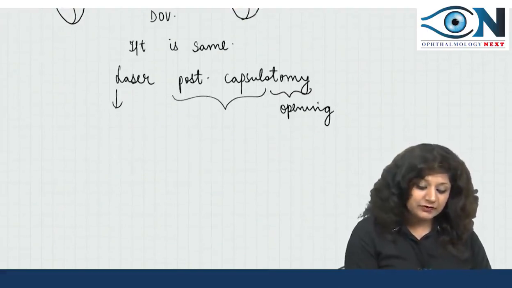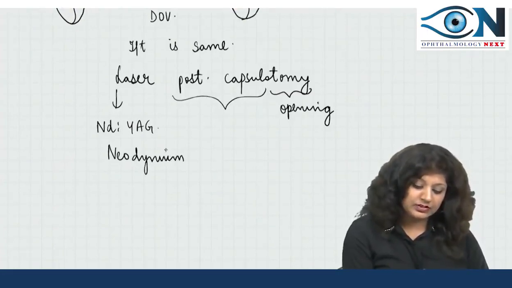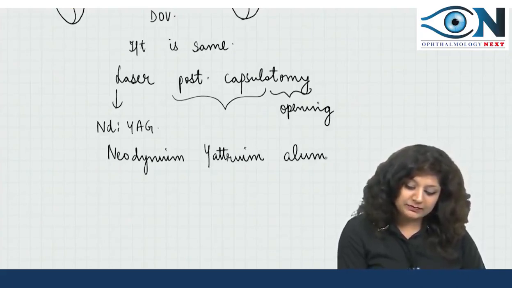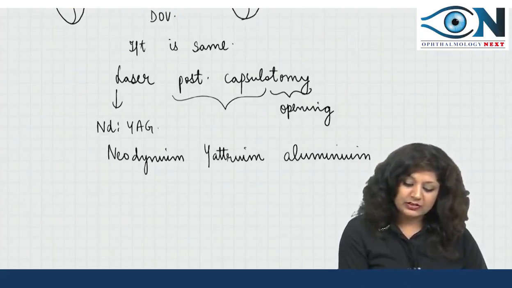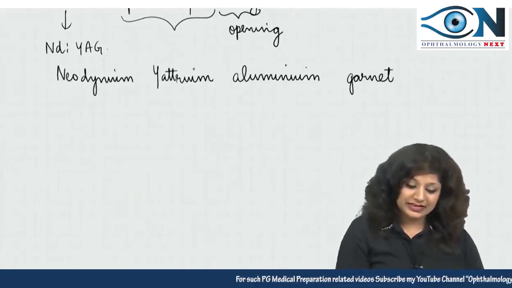The laser that we use here is the Nd:YAG laser, that is neodymium yttrium aluminium garnet. Neodymium yttrium aluminium garnet. This is the full form of this laser.